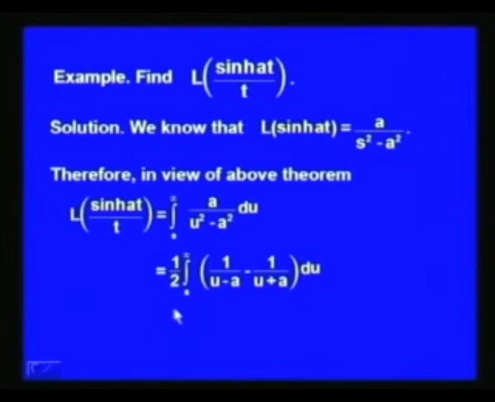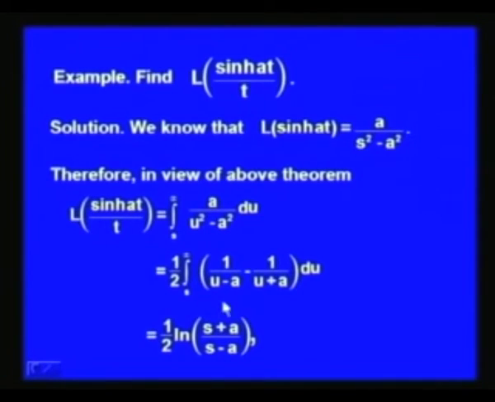When we integrate this with respect to u, what we will get is half times ln(u minus a) minus ln(u plus a), and the limits of integration are s to infinity. So, when we use the upper limit, that is u goes to infinity, ln(u minus a) minus ln(u plus a) will tend to infinity minus infinity. So, we write it in the form of ln of (u minus a) over (u plus a), and dividing by u, it can be written as ln of (1 minus a by u) over (1 plus a by u). So, when u tends to infinity, it will tend to ln 1, which will go to 0.